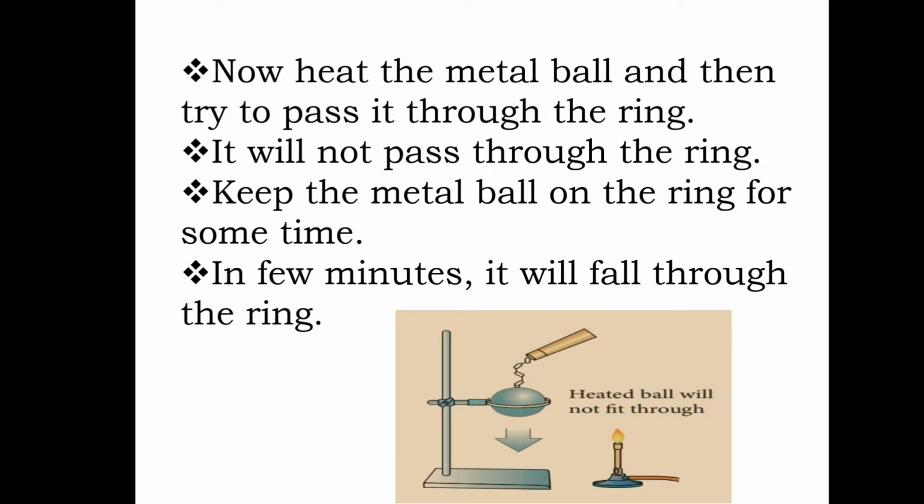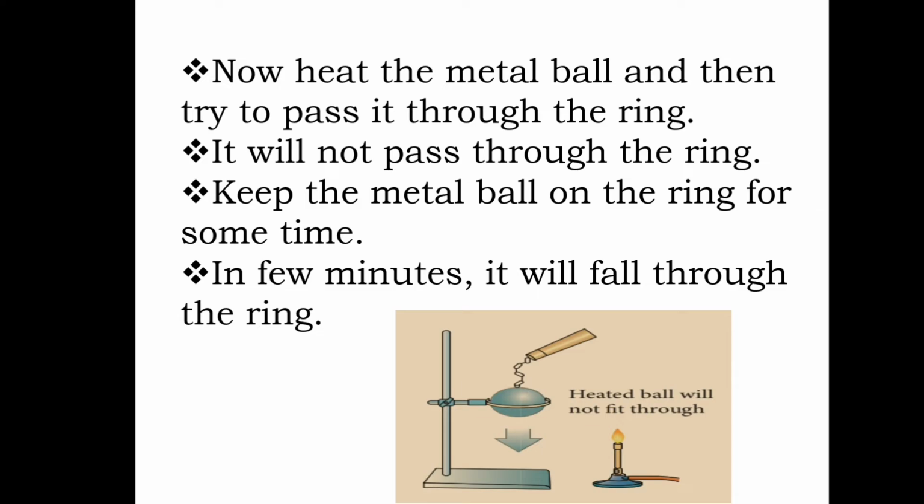Now heat the metal ball and then try to pass it through the ring. It will not pass through the ring. Keep the metal ball on the ring for some time. In a few minutes it will fall through the ring.